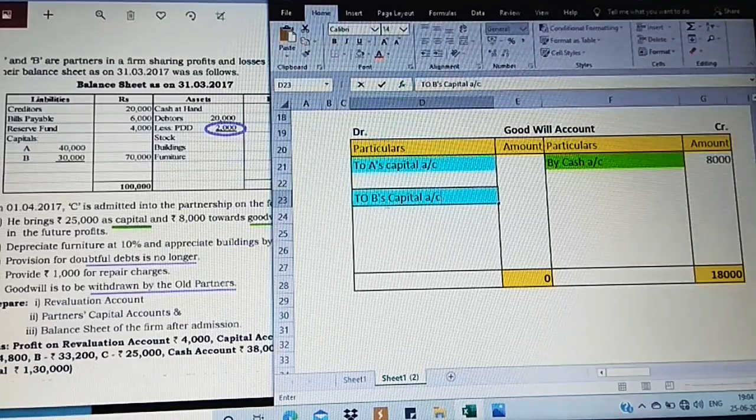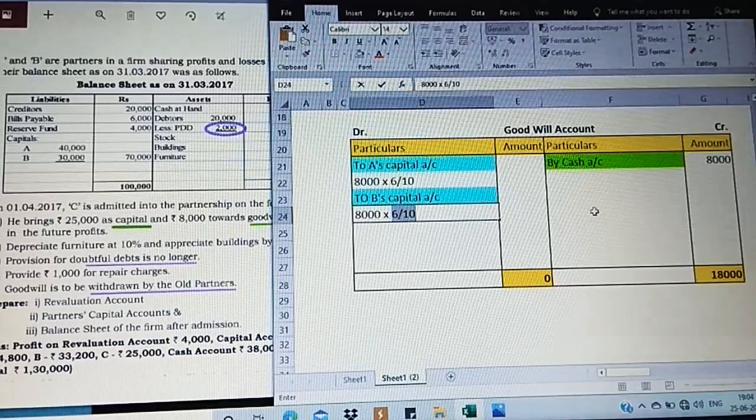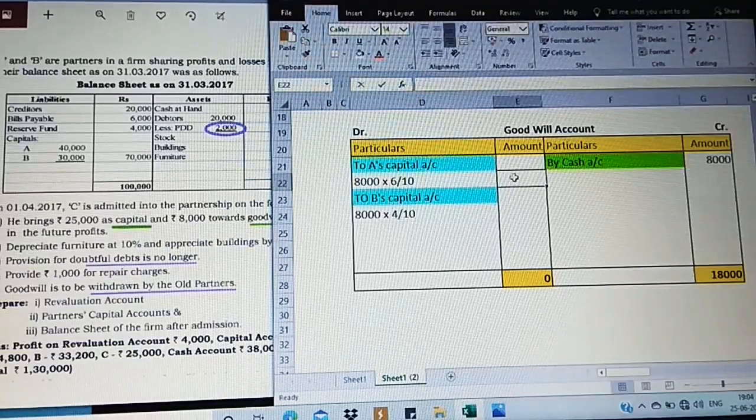So here we are going to transfer to the concerned partners' capital account first. So the 8,000 is going to be distributed in the ratio of 6/10 and 4/10.